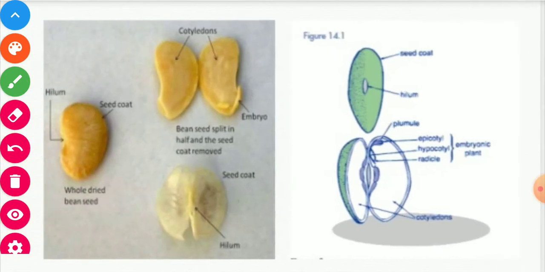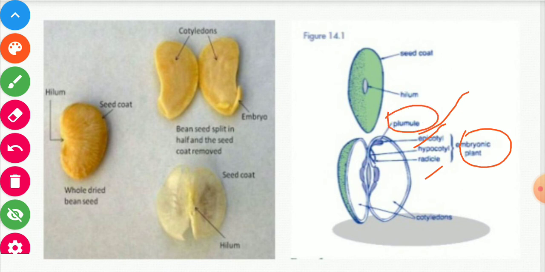You can see here the structure of dicot seed: hilum, the scar, and seed coat, cotyledons, embryo. So this is the structure of dicot seed, and the embryo you can see here. The embryo of the plant consists of epicotyl, hypocotyl, radicle, and plumule. So the plumule develops into shoot and the radicle develops into root.